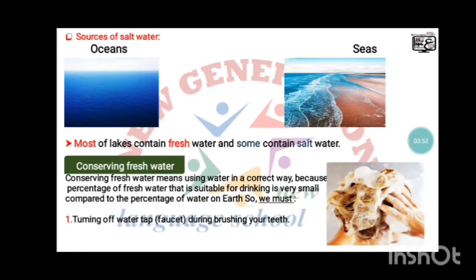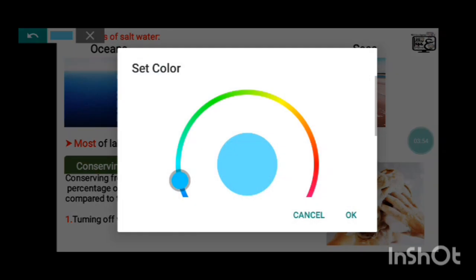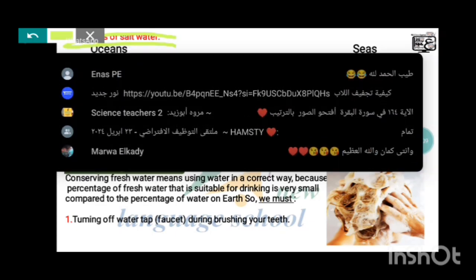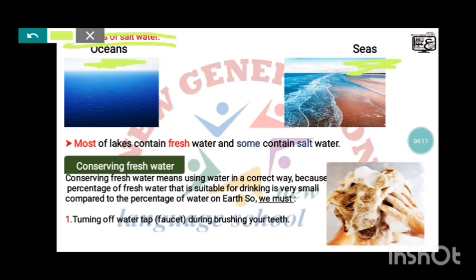And now sources of salt water. Sources of salt water like oceans and seas.